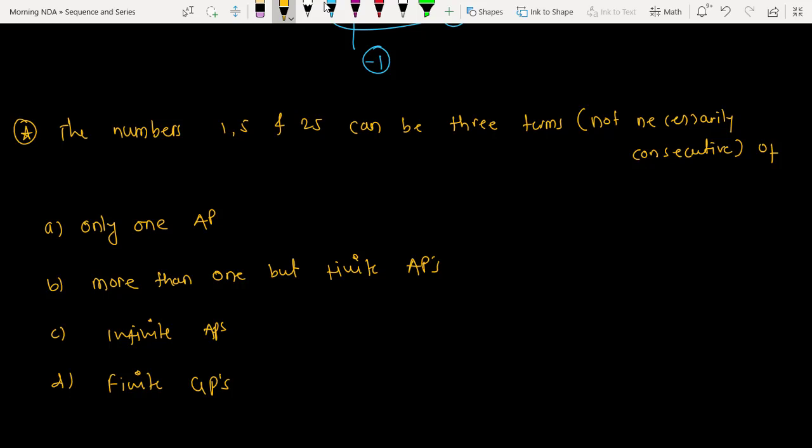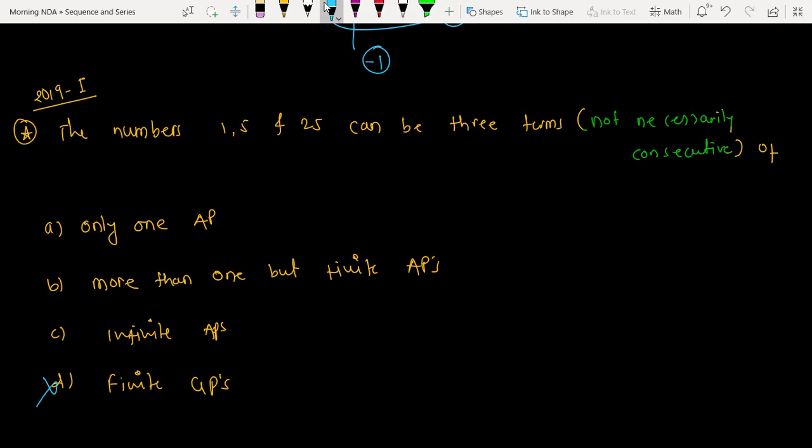So this was a question from 2019, first part. Finite GPs. Okay. So more than one but finite APs. Okay. Infinite APs, option C. Okay, so 3 students are giving me 3 different answers. Look here. Of course, because of this, your option D is absolutely wrong.